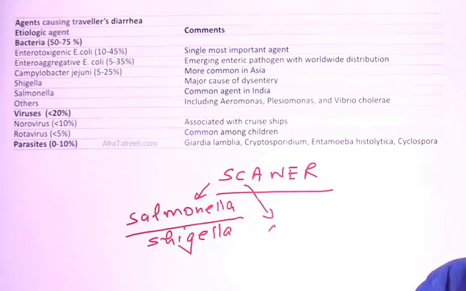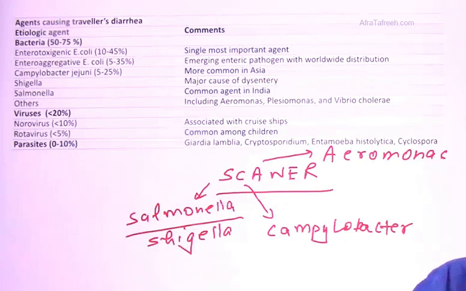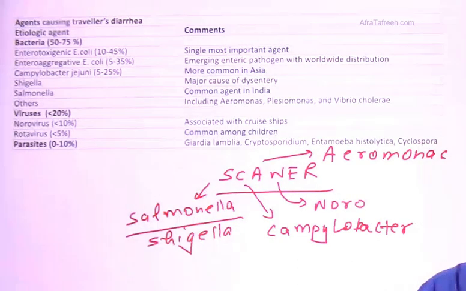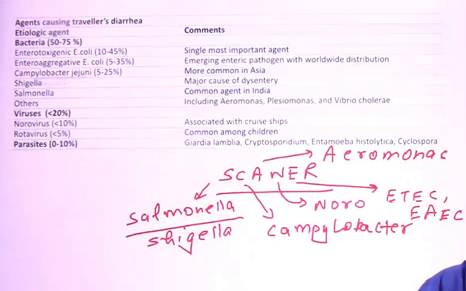C is Campylobacter. A is Aeromonas. N is Norovirus. And this E is ETEC and EAEC, Enteroaggregative E. coli and Enterotoxigenic E. coli.